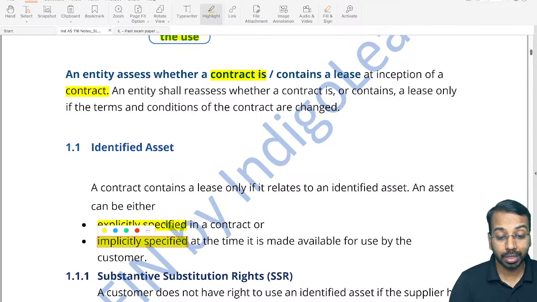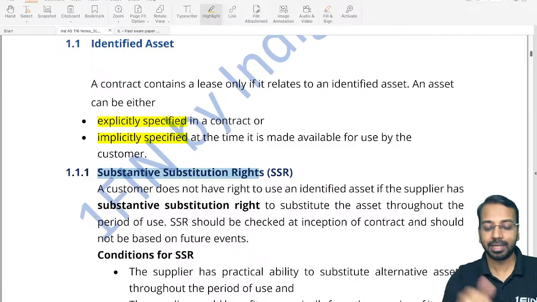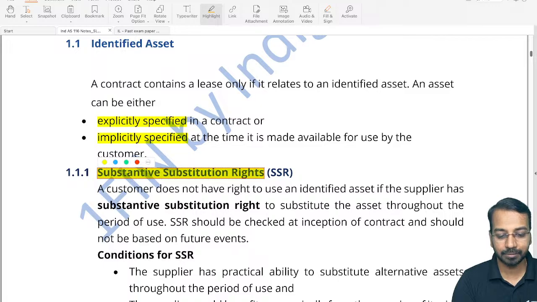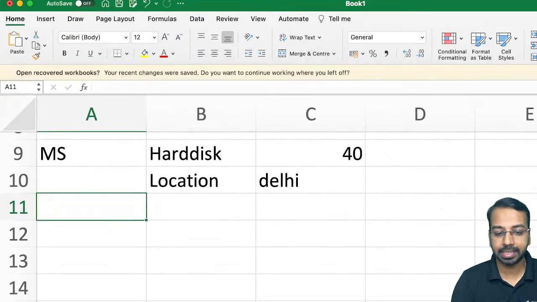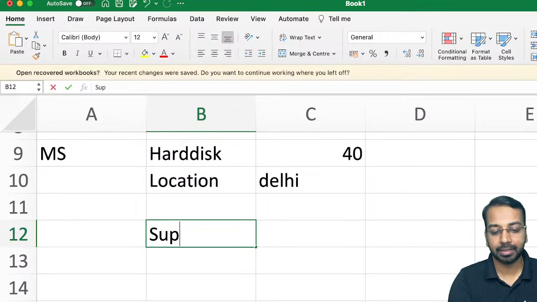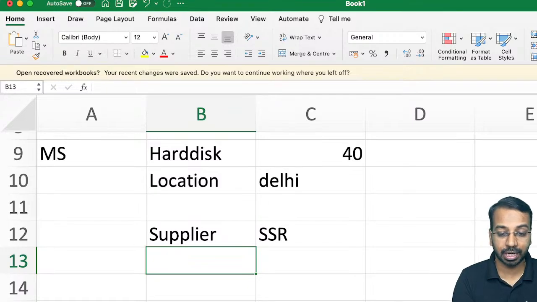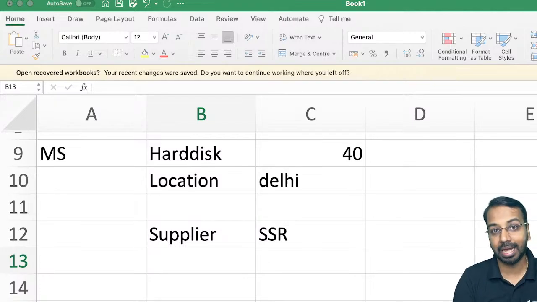Now, one important thing for identification is this SSR, not Sushant Singh Rajput, substantive substitution rights. Here what we need to understand is if the supplier has SSR. Sir, what is the substantive substitution right? Substantive substitution right means that the vendor or the supplier or the lessor has an ability to substitute the asset whenever it wants and for its own benefit.